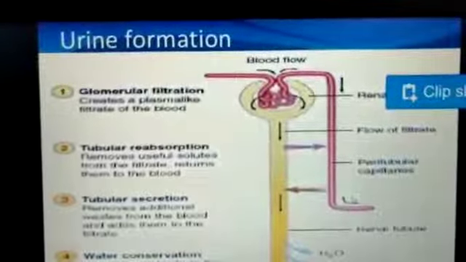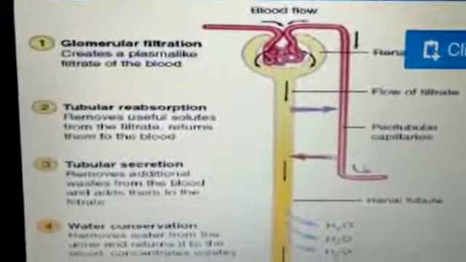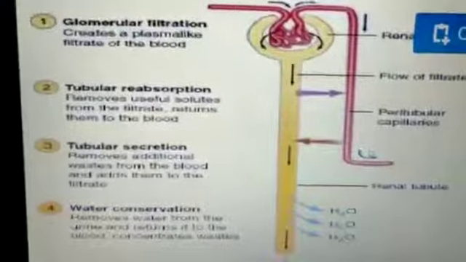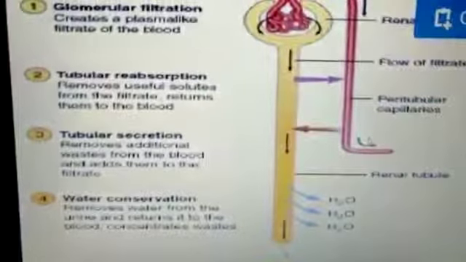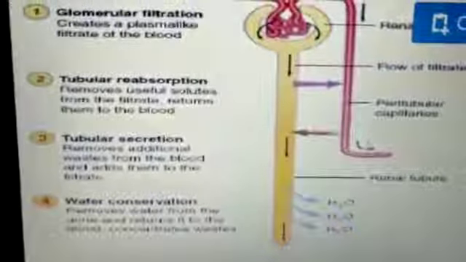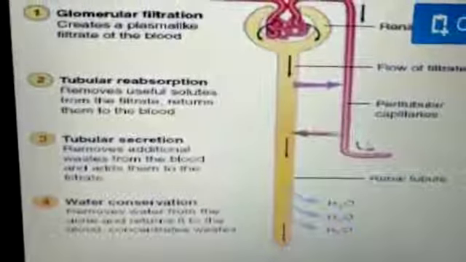Second, tubular reabsorption. We studied the different parts, PCT and DCT. These tubules help in the absorption of nutrients such as calcium, phosphorus, salts, ions, minerals. Then tubular secretion removes the additional waste from the blood and adds it to the filtrate. In the third step, the tubules help in absorption as well as filtering the things which are not needed and sending them to the collecting duct. And the fourth one is water conservation. It removes the water from the urine, returns it to the blood, and concentrates the waste material. Able to understand, children?